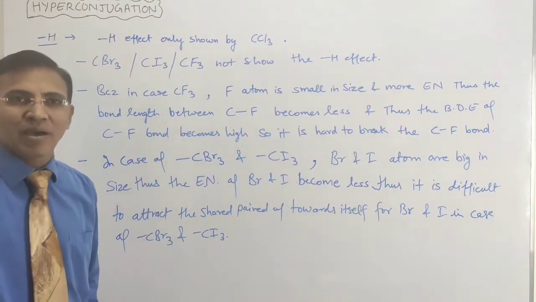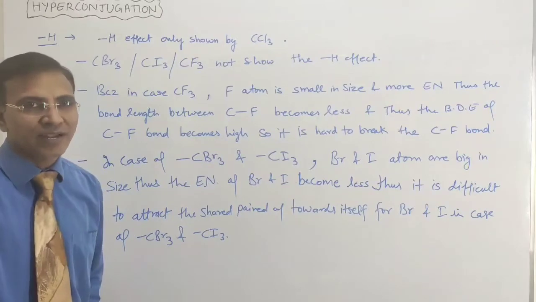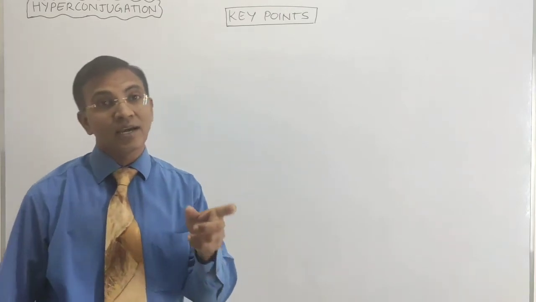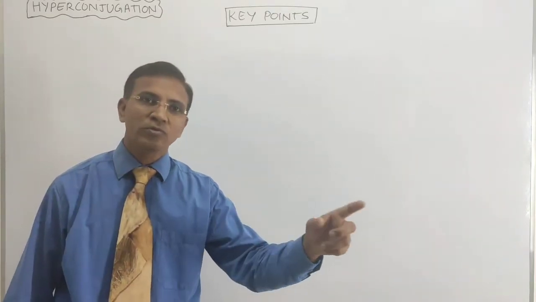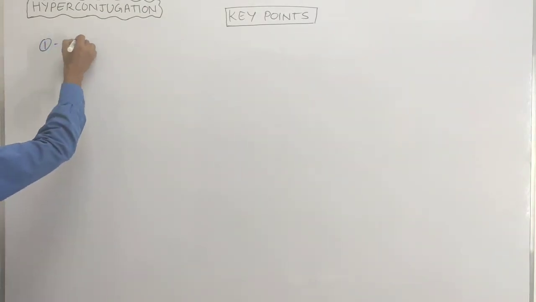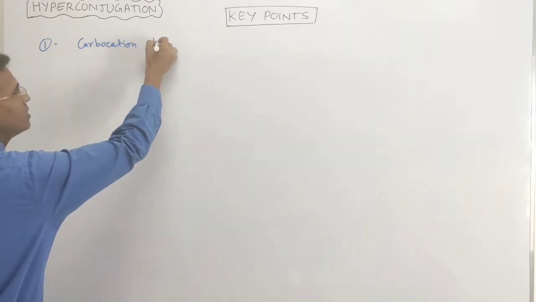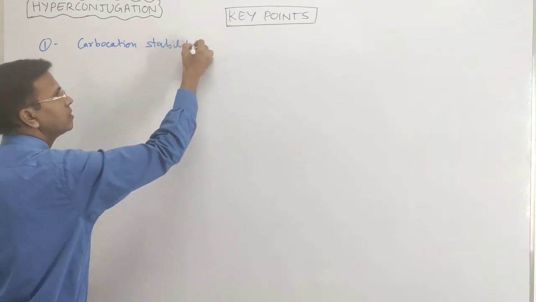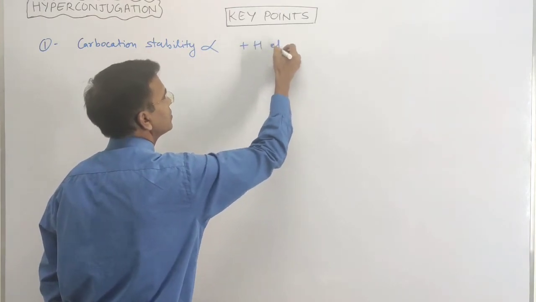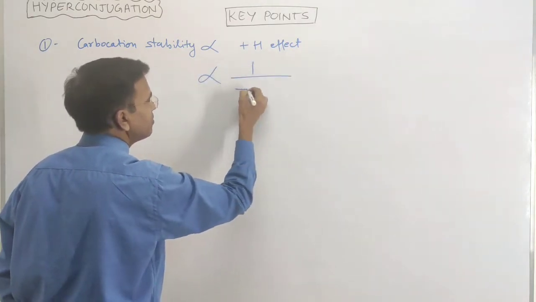So this is all about the minus H effect. Now come to the main key points about the hyperconjugation effect. The first point is that carbocation stability is directly proportional to the plus H effect, right, and inversely proportional to the minus H effect.